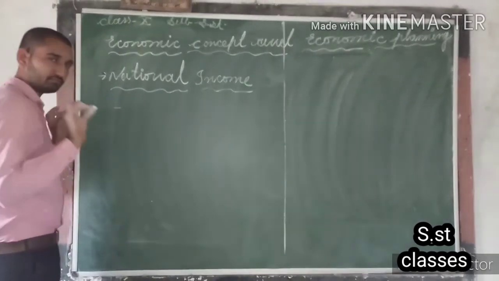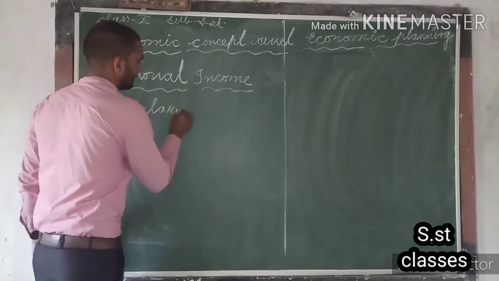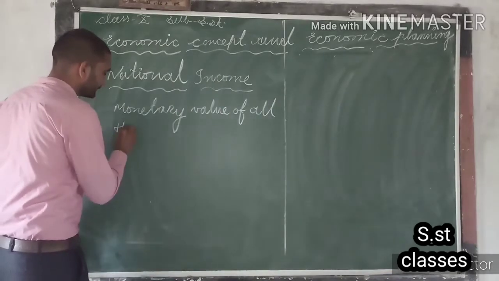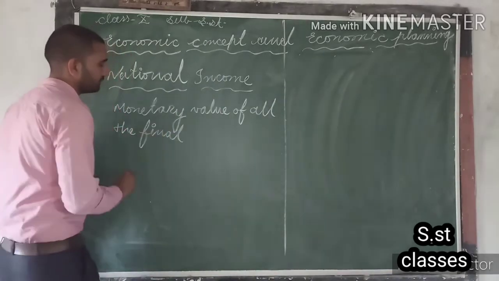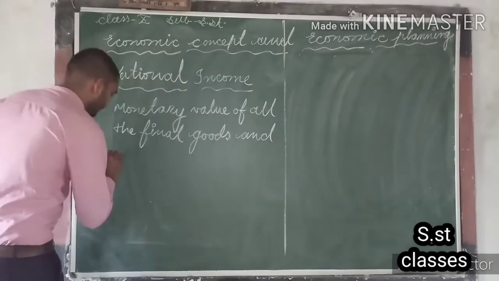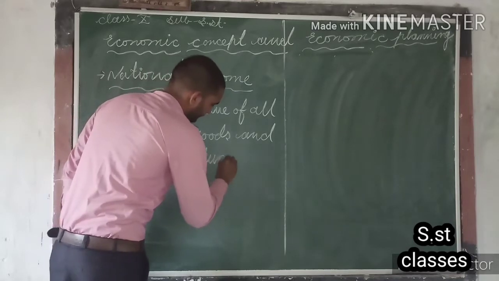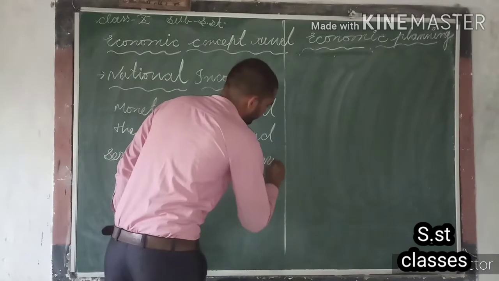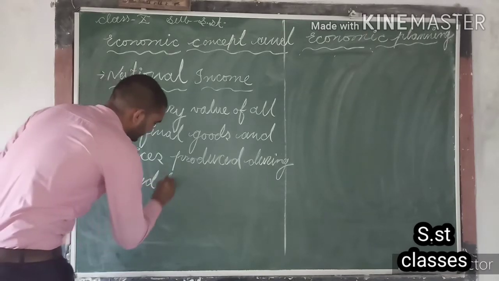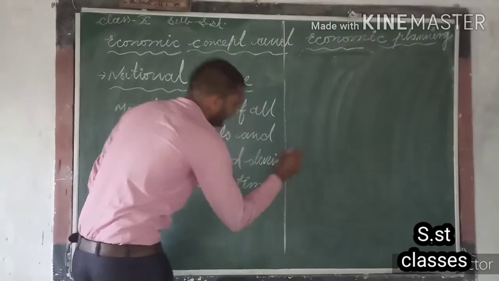Guys, national income means the monetary value of all the final goods and services produced during a fixed period of time.